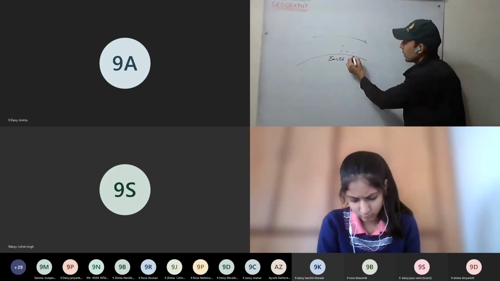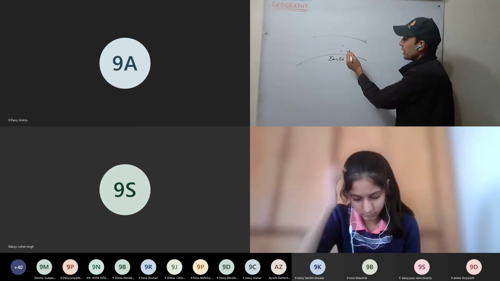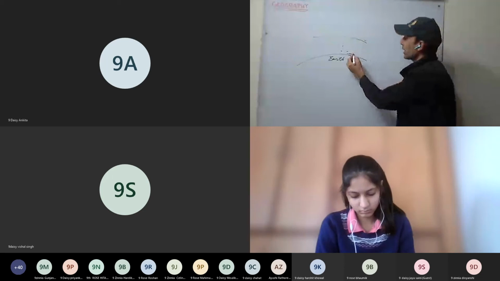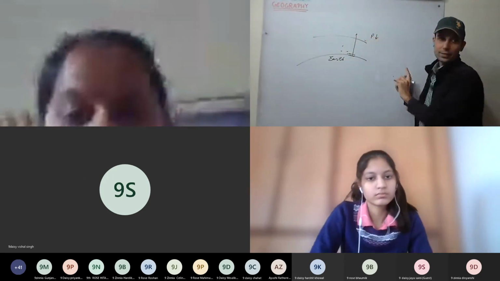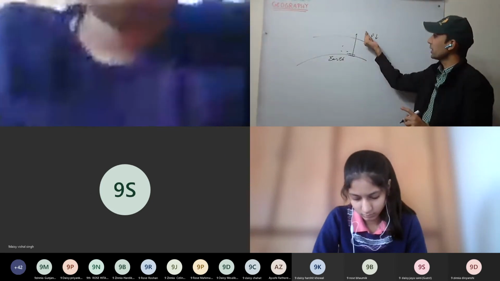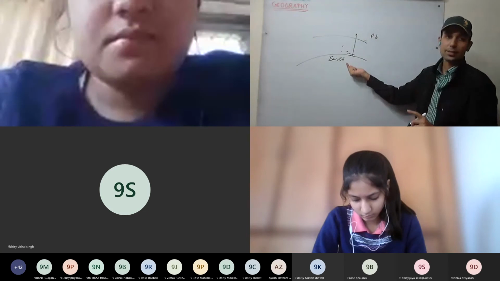We have already discussed that maximum gravity is on the Earth's surface. Therefore, the pressure near the Earth's surface is maximum. And as we move up, as the altitude increases, pressure decreases. One reason for this reduction in pressure as we move up in the atmosphere is Earth's gravity.